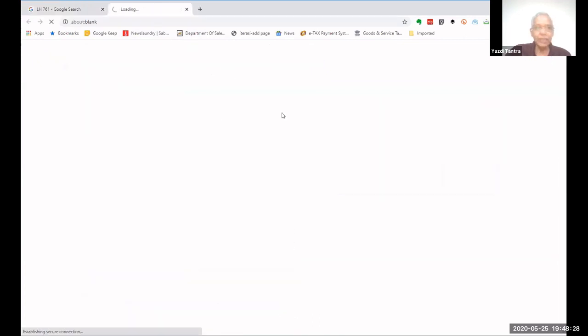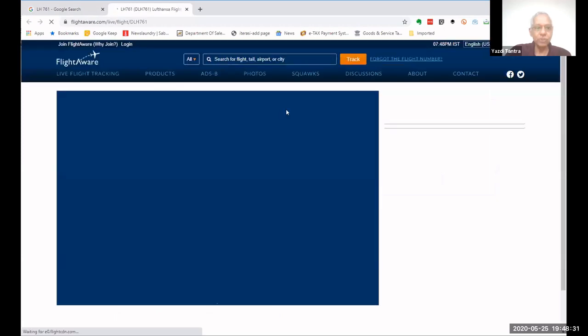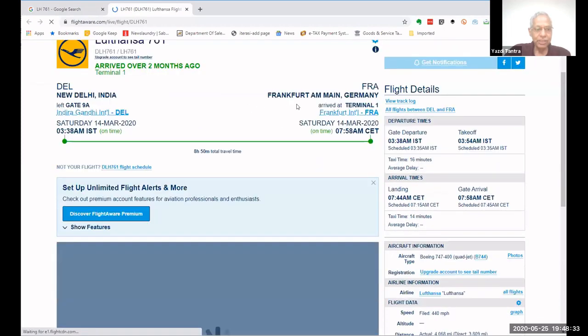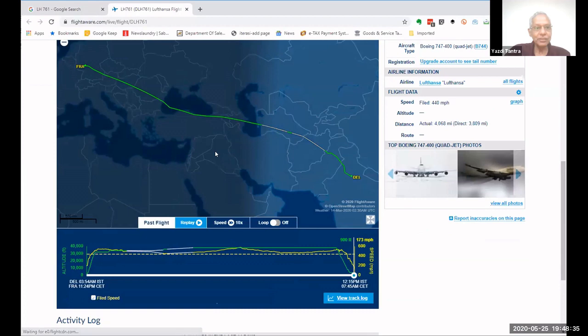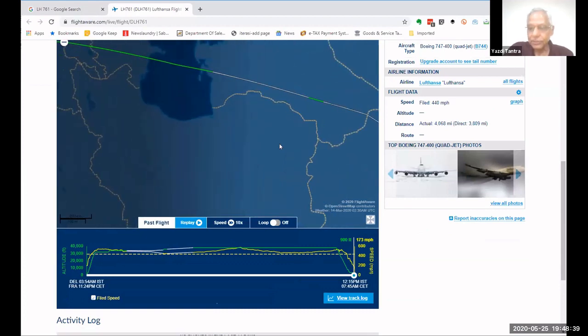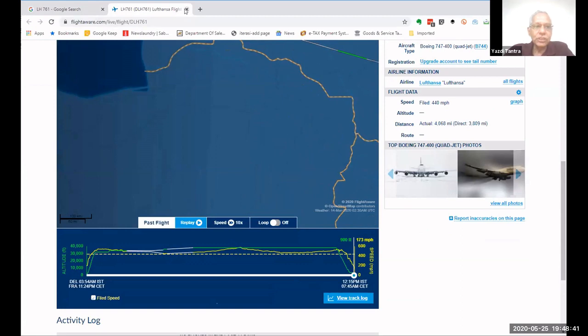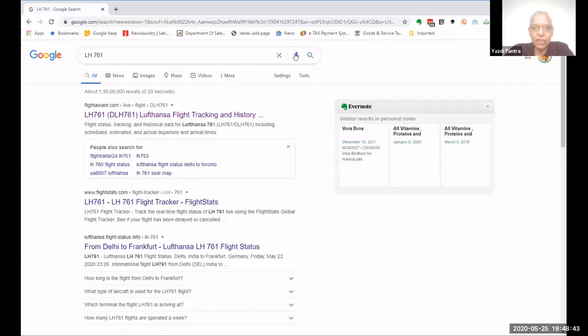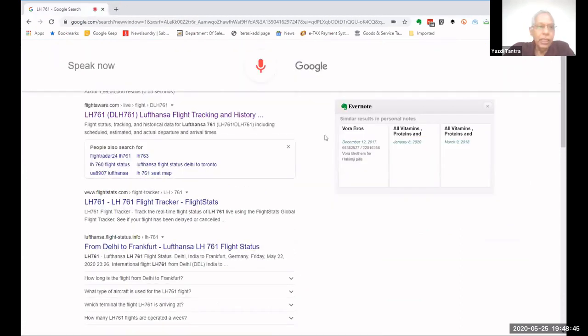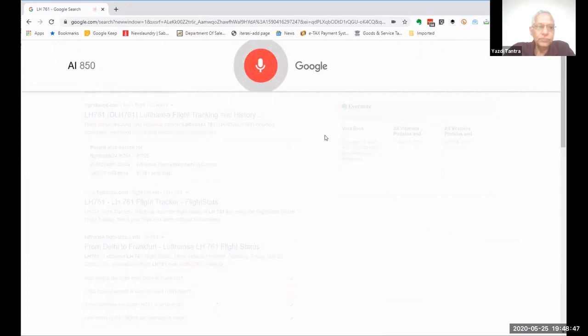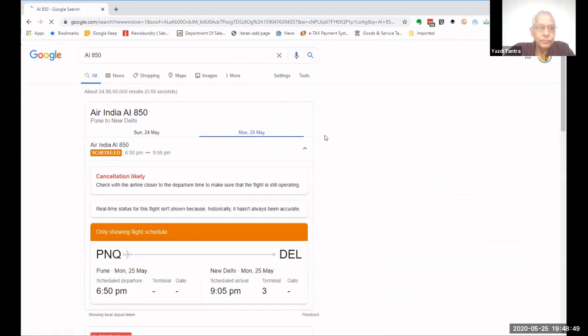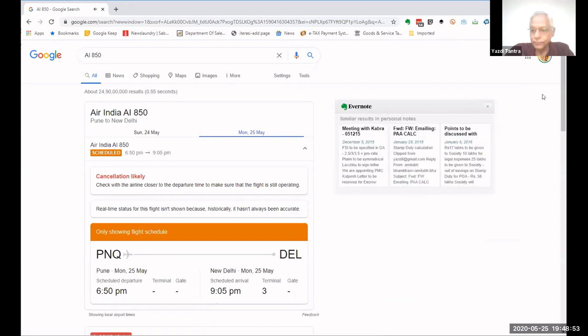No, then you have to click it, but actually you don't need to click it also. It will show you where it is, etc., etc. Okay. Somebody knows for sure these flights are on, then you can try it. AI 850. Yeah, see, this is how it shows. Air India 850 from Pune to New Delhi is scheduled and arrives in 1 hour and 16 minutes. Okay, this is how it will show you.